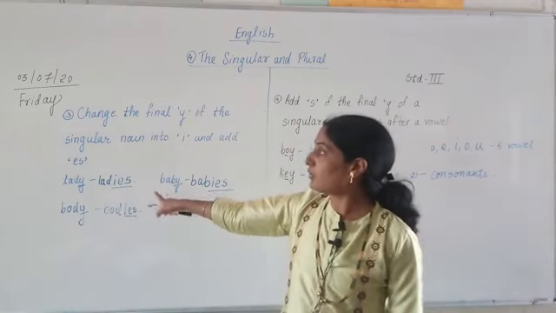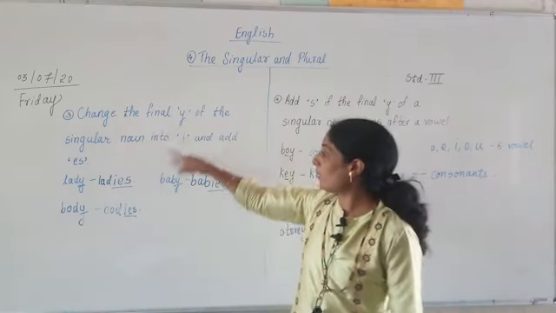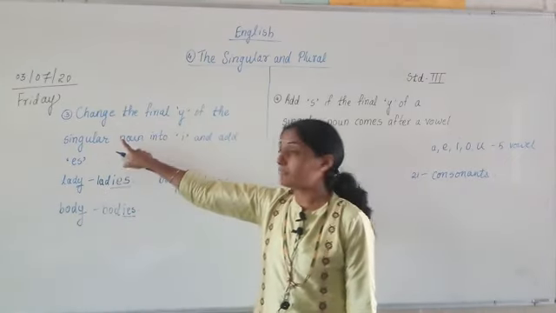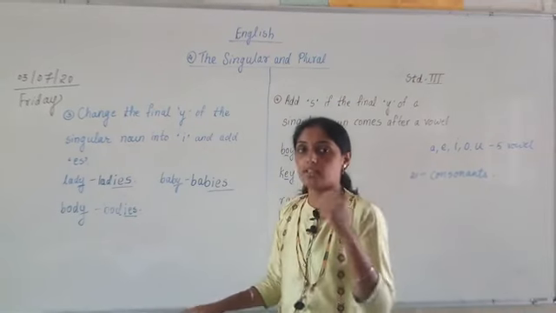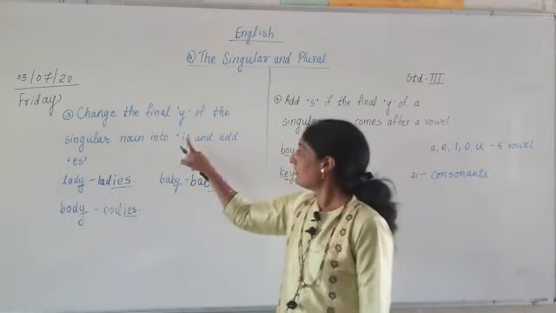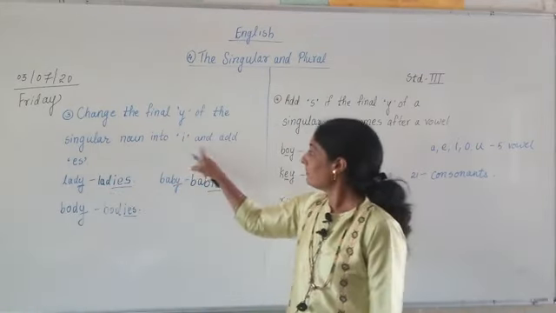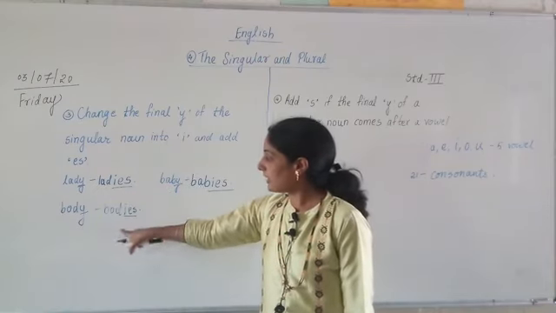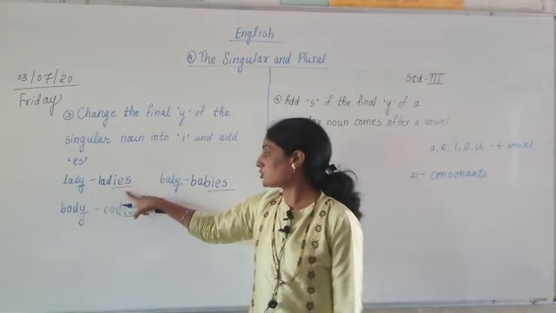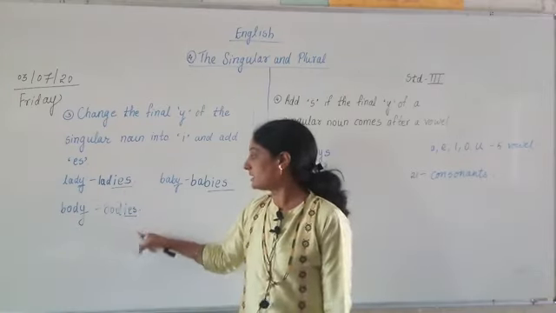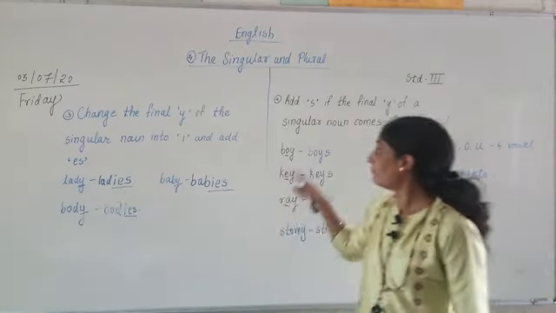Then after that, the third rule was what? Wherever final Y is there, wherever Y is there in the ending of the word, what do we have to do? We have to remove Y and instead of Y, we have to add I. And after that you have to add ES. Such words: lady will change to ladies. One baby meaning babies. One body meaning bodies. And then the 4th rule was what?